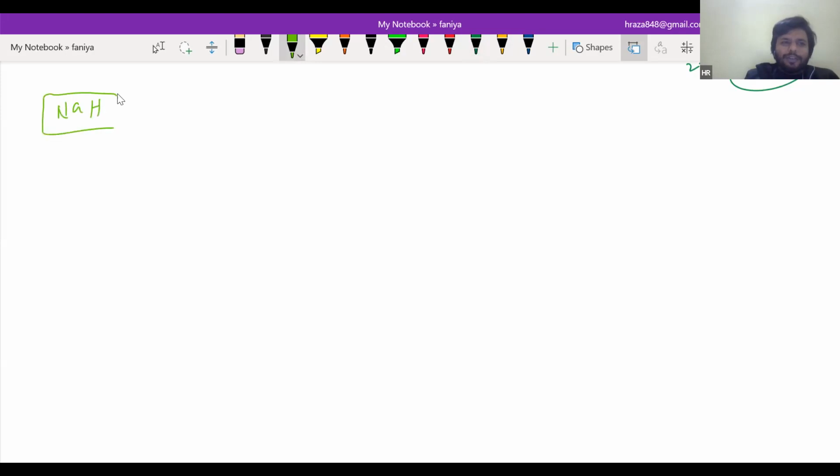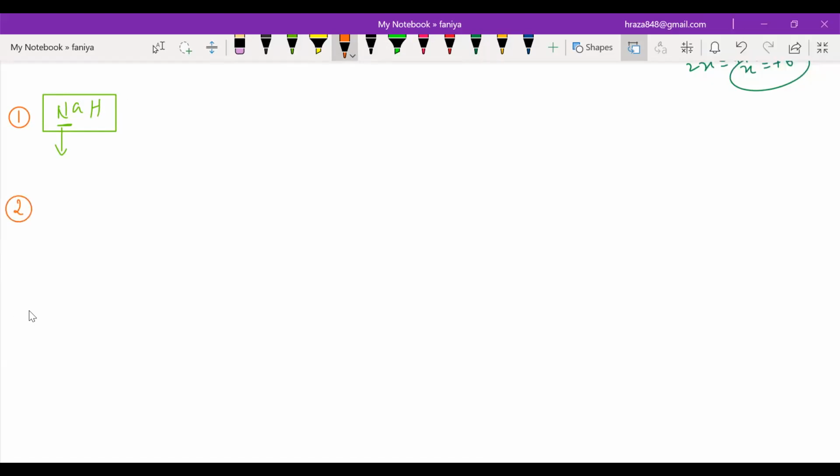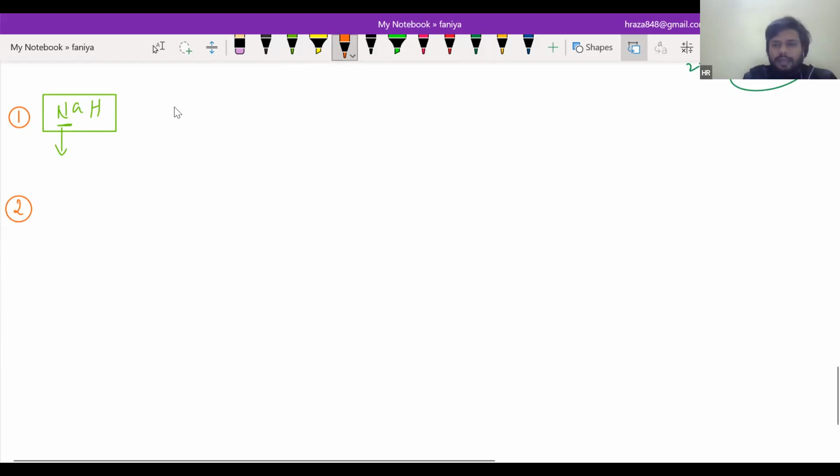NaH. This is a very good question. Oxidation state of sodium, you are going to tell me. But here we are not having any oxygen, right? Yes, it's not necessary that you always need oxygen. You just need to see that sodium has electronic configuration 2, 8, 1 and hydrogen is 1.